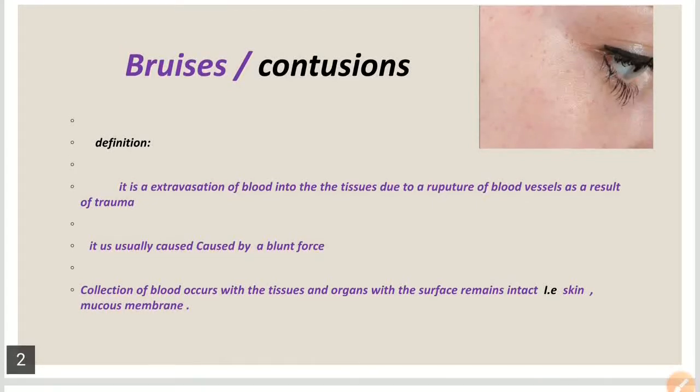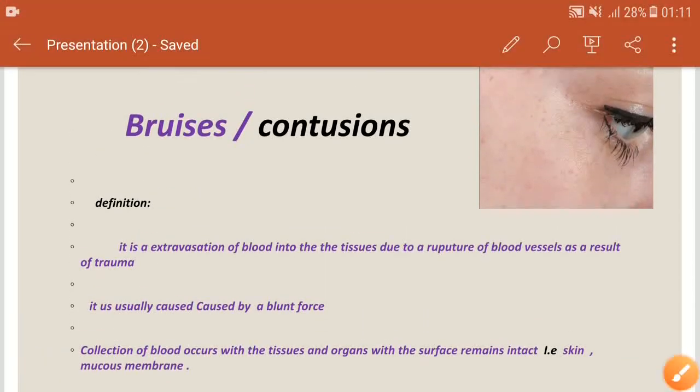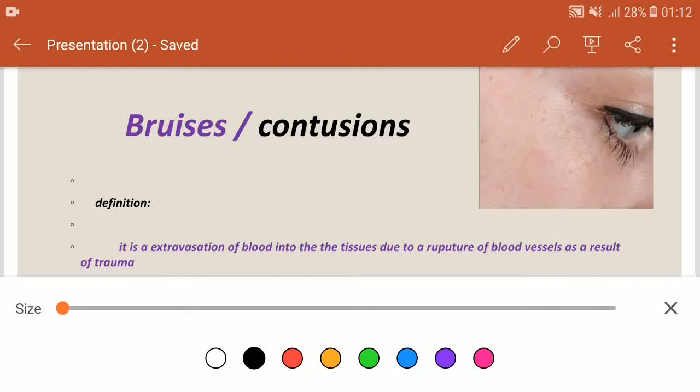So I would like to describe the differences between the bruise and the contusion. We can say bruise is used to describe any visible external marks, like a discoloration of the skin, which are caused by the leakage of blood into the skin or into the subcutaneous tissue. Because when there is any bleeding in the skin or within the subcutaneous tissue, there is always a discoloration of the skin, and the appearance of blood on the surface.